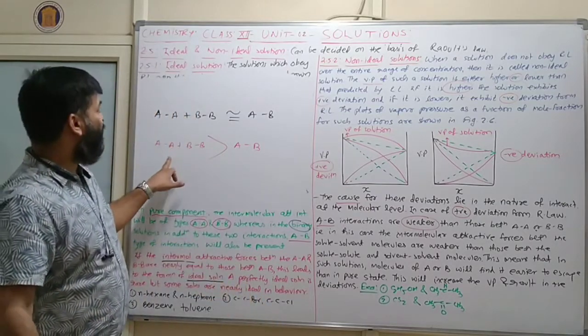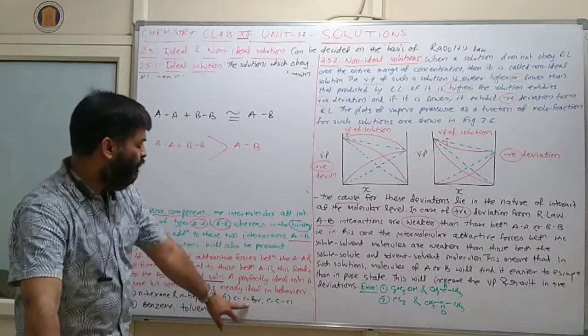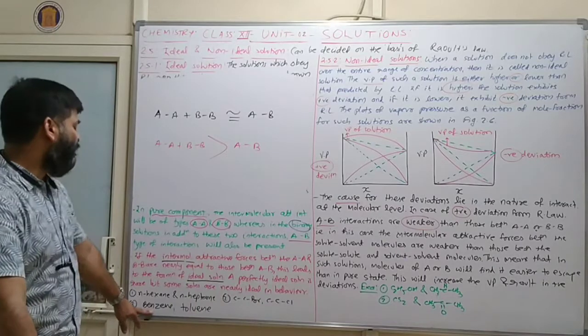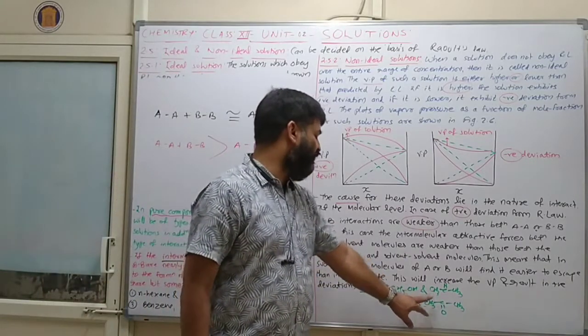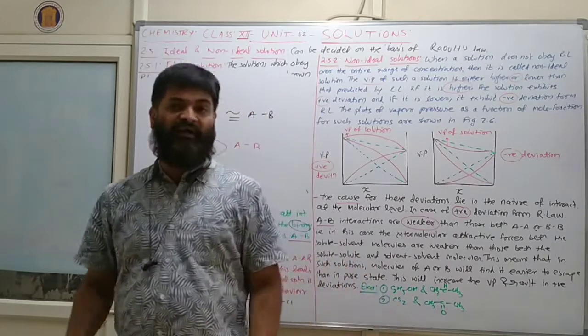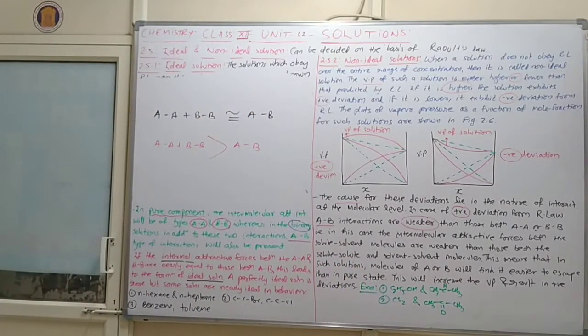The examples of ideal solutions: normal hexane, normal heptane, bromoethane, chloroethane, benzene as well as toluene, and here ethanol, acetone, carbon disulfide and acetone will be there. Clear? So this is the complete information.